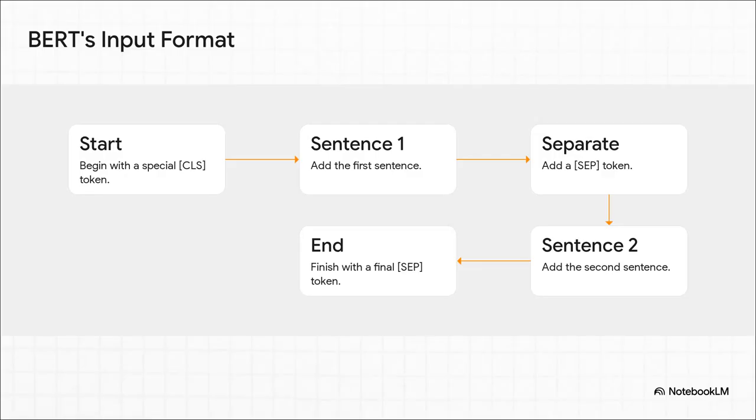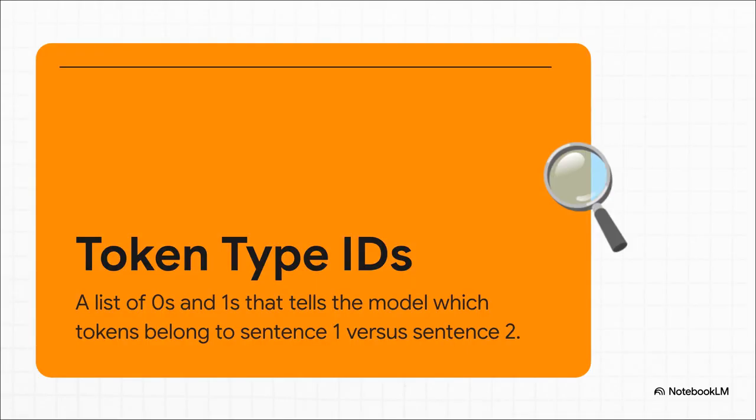Now, we can't just randomly turn words into numbers. A model like BERT is, well, it's kind of picky. It expects the data to follow a very specific recipe, especially for sentence pairs. It wants a special CLS token right at the start, then the first sentence, then a SEP, or separator token, then the second sentence, and finally one more SEP token to close it all out. But wait a minute. Once we've squished all that together, how does the model know where sentence 1 stops and sentence 2 starts?